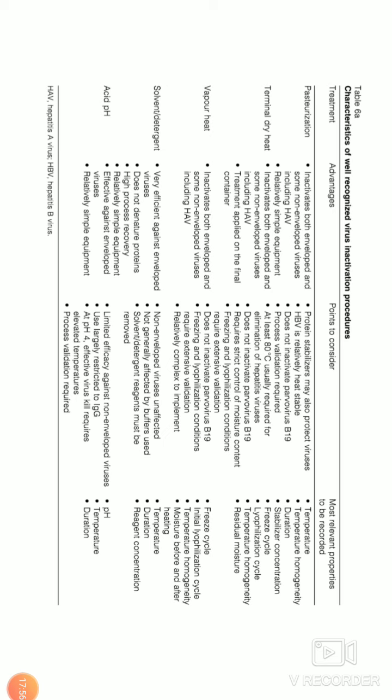The fourth method is using solvents or detergents. This is the most effective way for enveloped viruses. Very efficient and does not denature protein. It has high process recovery. Relatively simple equipment is needed. How is it done? Organic solvents or detergent mixtures, you know that they disrupt the lipid membrane of enveloped viruses.